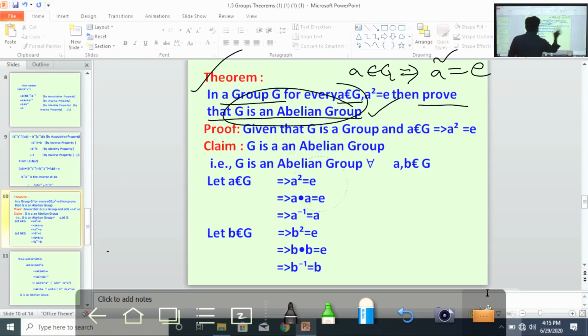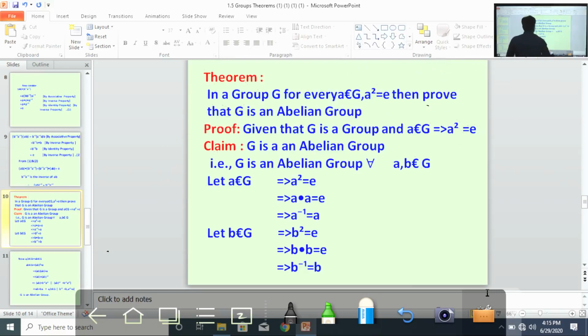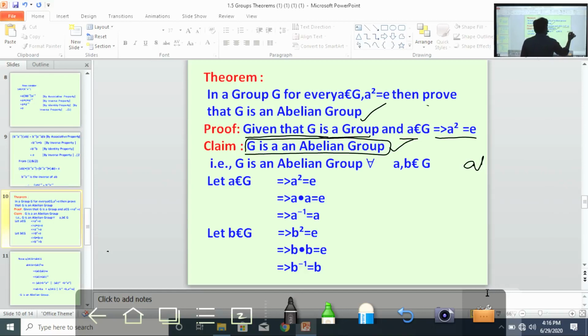Coming to the proof. Given that G is a group, A belongs to G, that implies A square equal to E. Claim: what is our claim? G is an abelian group. What is abelian? AB equal to BA. Let's take A belongs to G. That implies A square equal to E. What is A square? A into A equal to E.